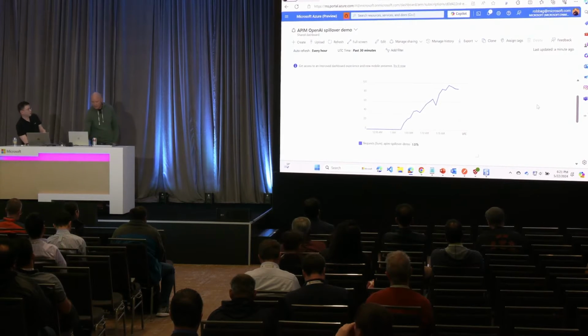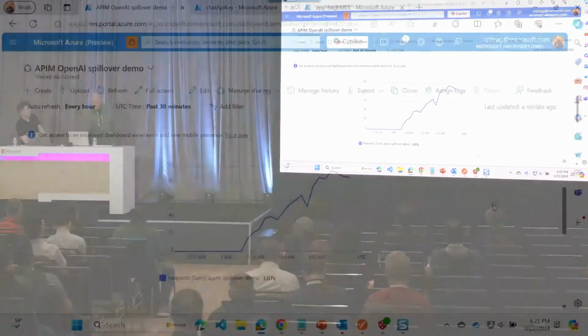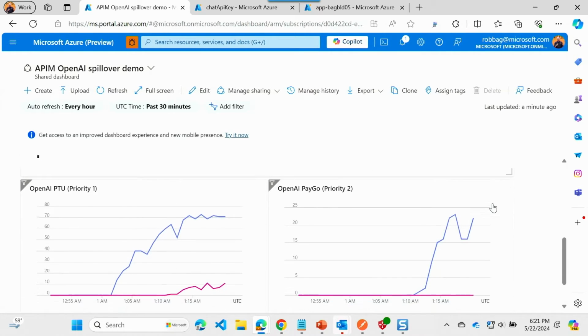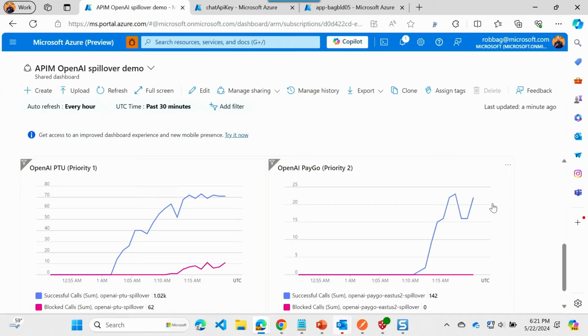So as you can see, this report has 3 charts, in which the first one is the number of requests. We did some load testing on this application. And as you can see, we have a steady increase of the number of requests going to the endpoint. The blue line is where the PTU is actually giving you a response of HTTP 200, and the pink one is 429s. At some point, you can see that on the left chart, the pink one starts rising up because we're getting 429s.